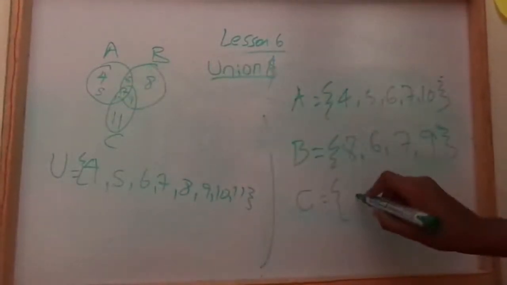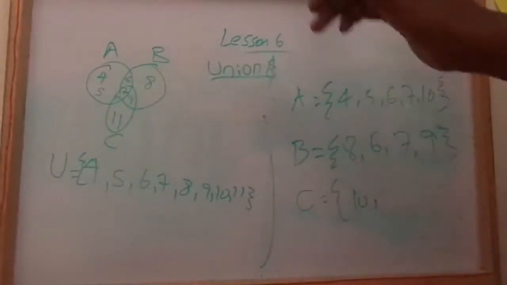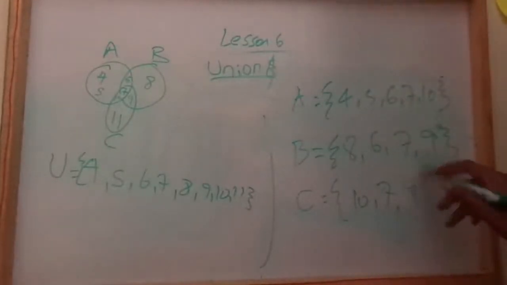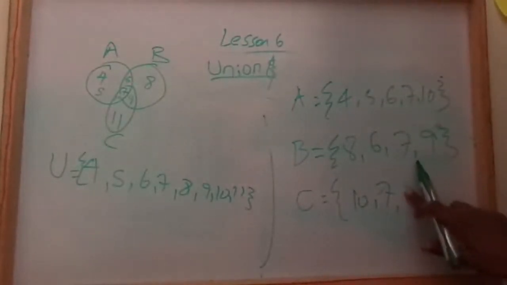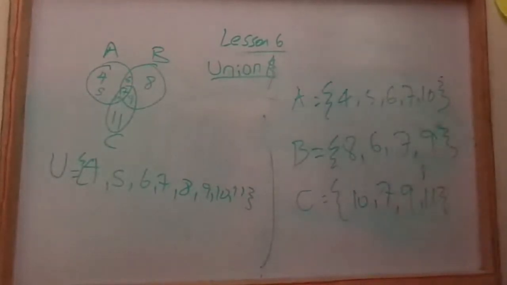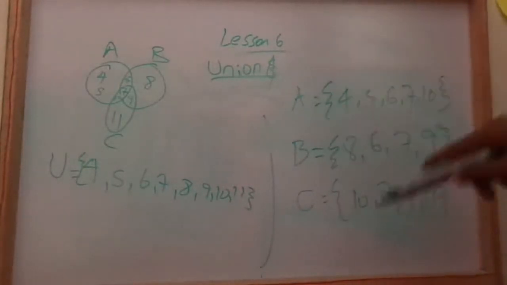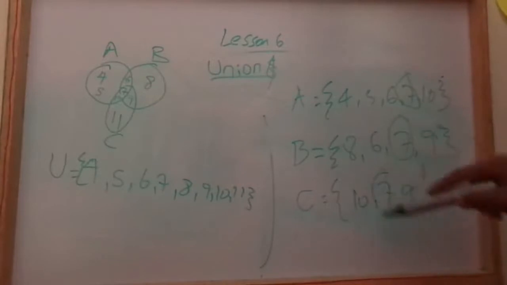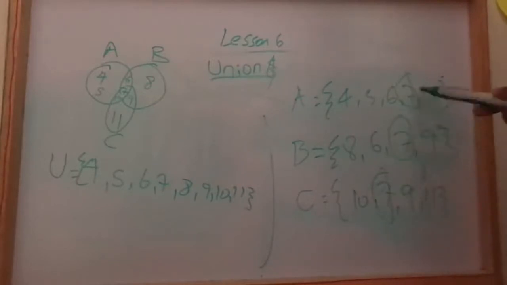What is the intersection? All 3 of them have 7. What about 9? Both B and C have it, but A doesn't. So we are going to finish with this.